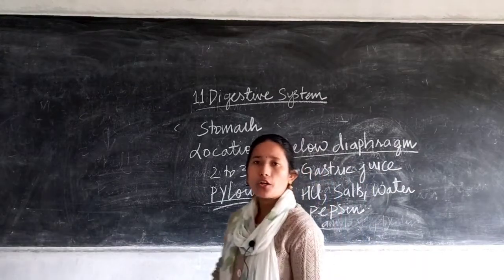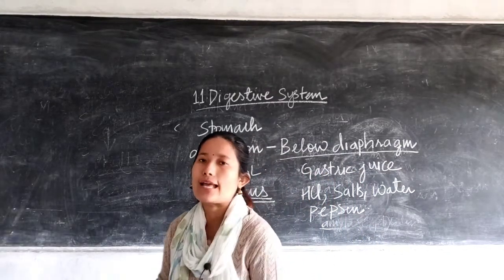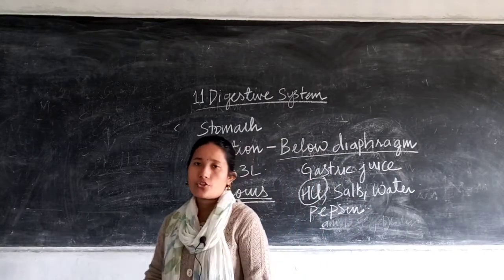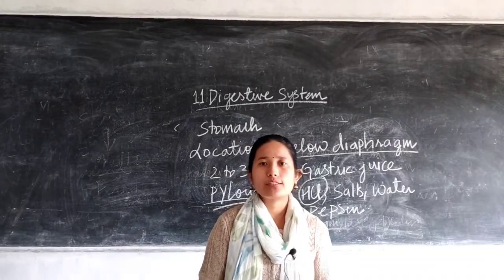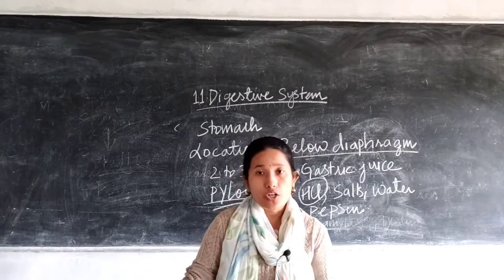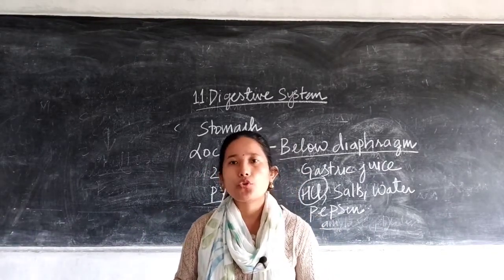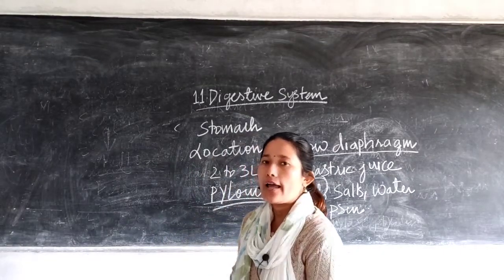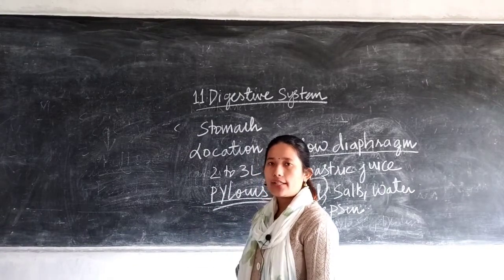Okay, now coming to the function of the gastric juice, since it has hydrochloric acid, if any foreign germs have entered along with the food, they are destroyed with the help of hydrochloric acid, because it's an acid, it is able to destroy anything, right?